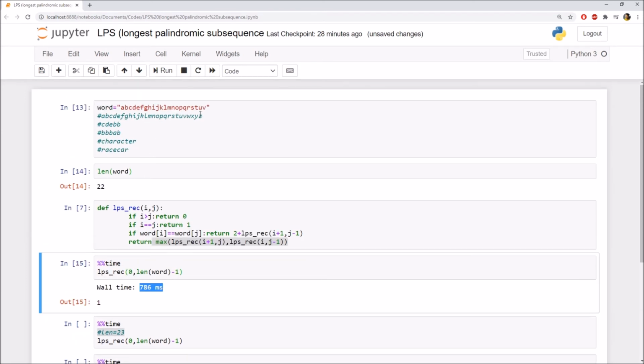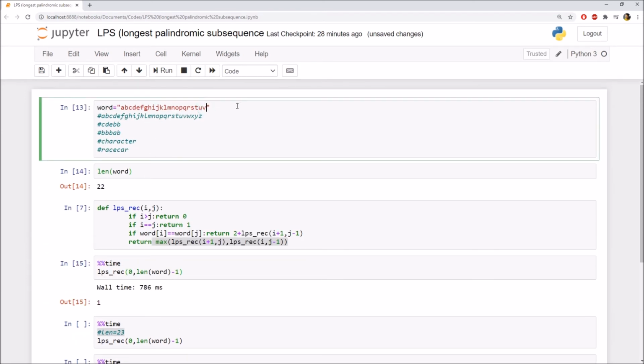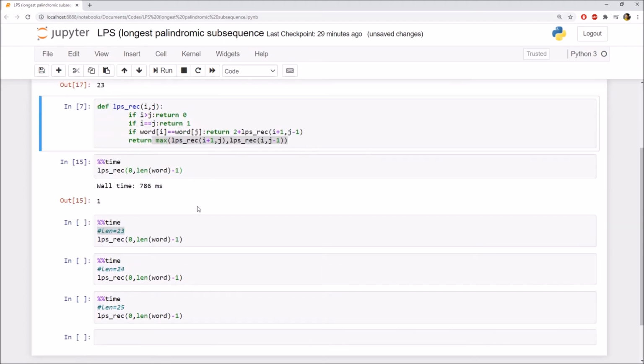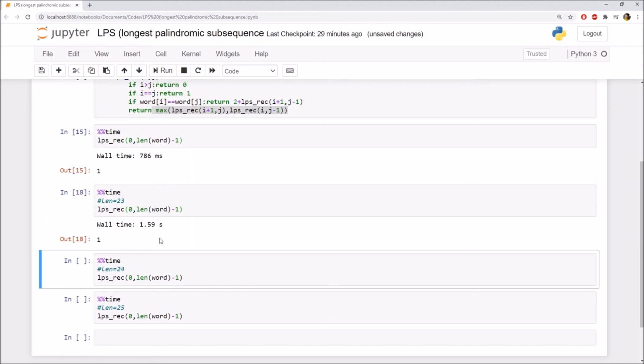Now we will append one character, W, here. The length of the word will become 23. Now let's see how much time it will take. As you can see here, it has taken 1.59 seconds, which is approximately 2 times greater than the time taken when the length was 22.